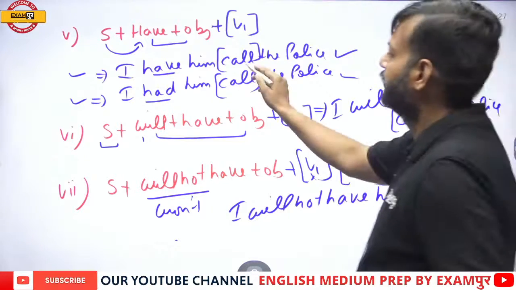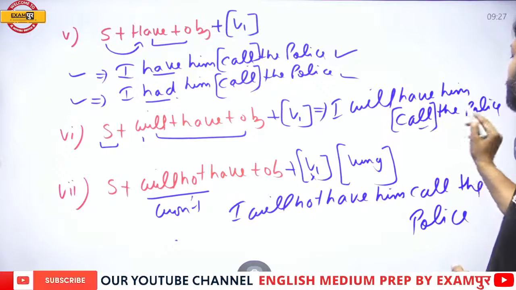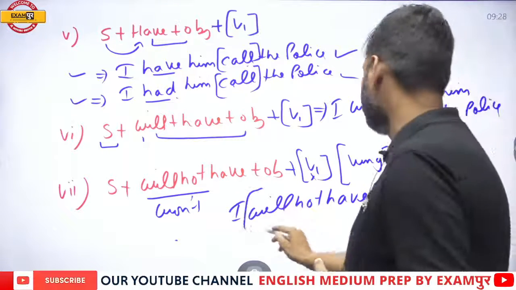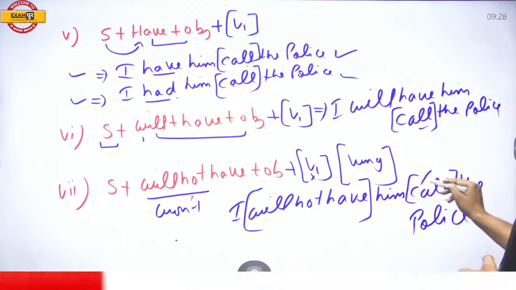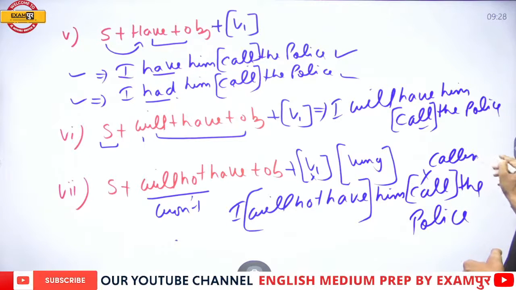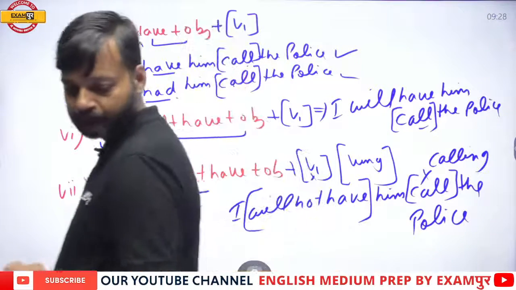So with have, call is right, had, call, that is first form is right, will have, first form is right, but with will not have, you cannot use bare infinitive. So here in place of call, you will have to use calling. Okay?